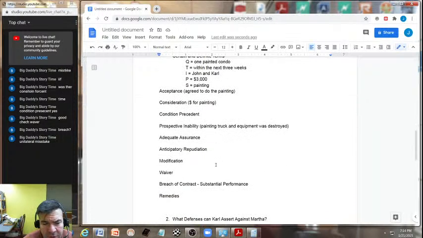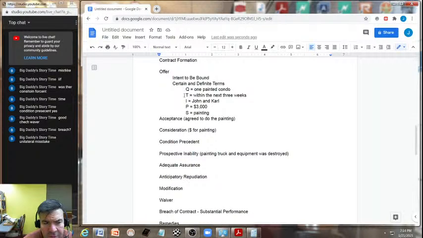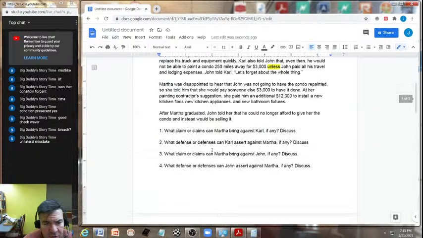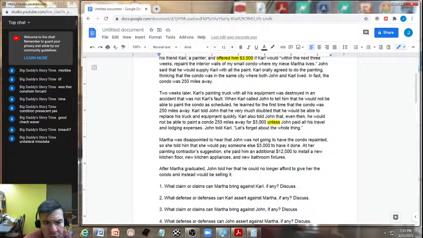And see, this is where we have to find that. We've identified there being a contract here, and we've identified that between the parties there was indeed adequate assurance that should have been provided, or prospective ability, because the truck and the equipment were destroyed. There should have been adequate assurances provided, but there weren't any, and because of that, the anticipatory repudiation. This is where I'm looking at anticipatory repudiation: that he would not be able to paint a condo. So I would have to say at this point there was a breach.